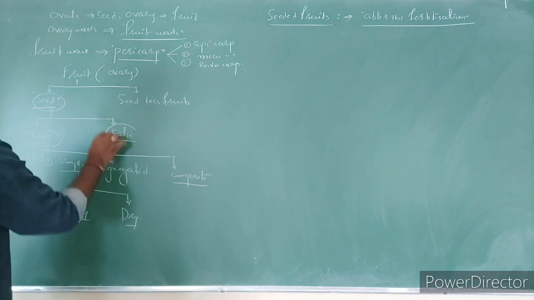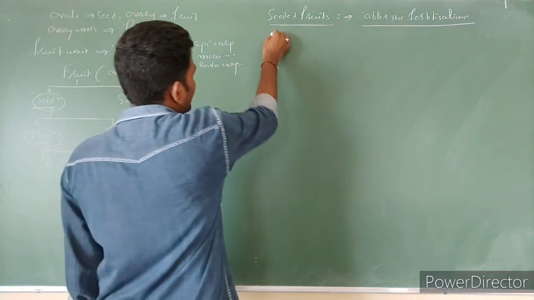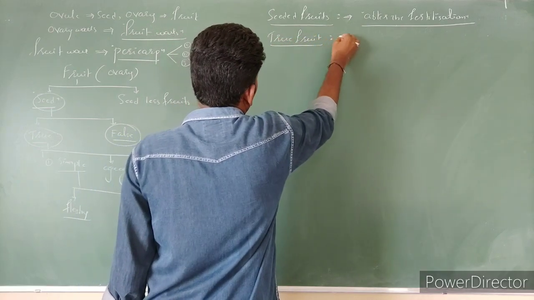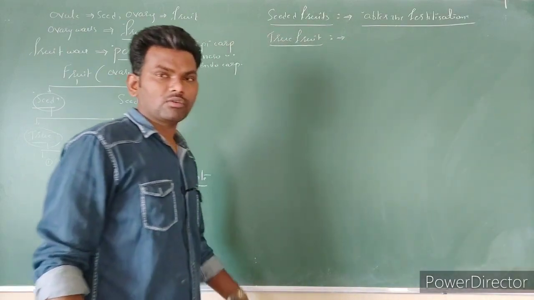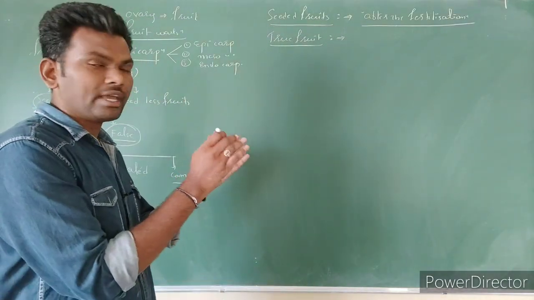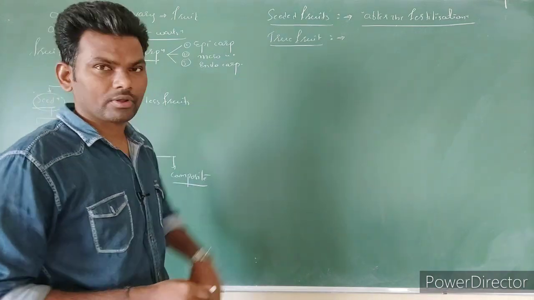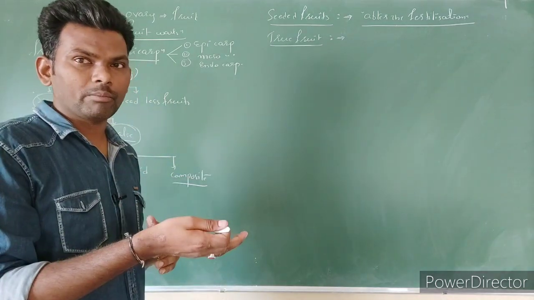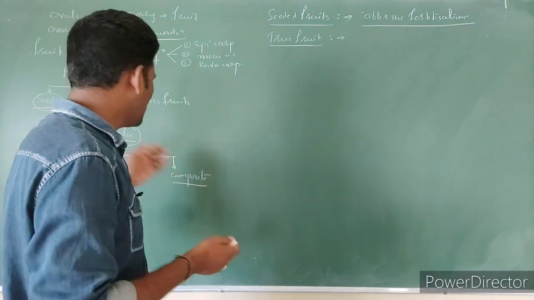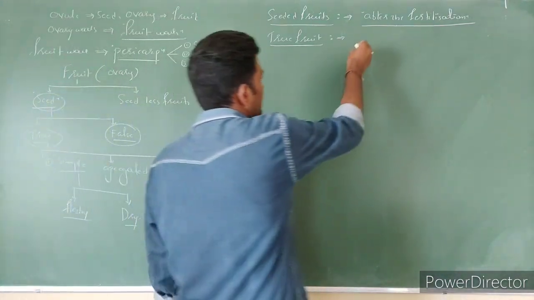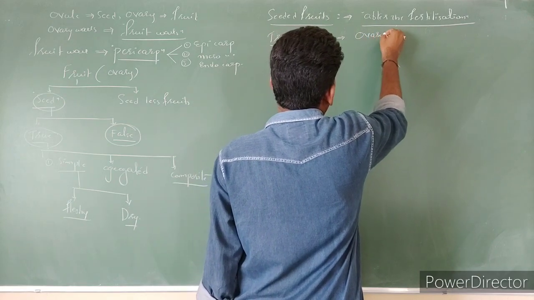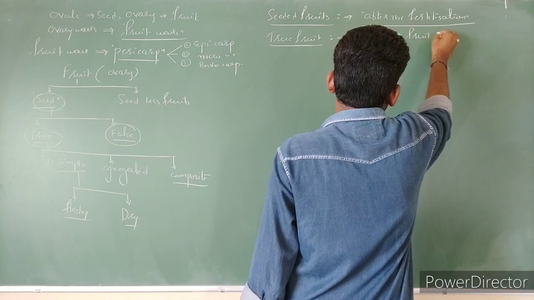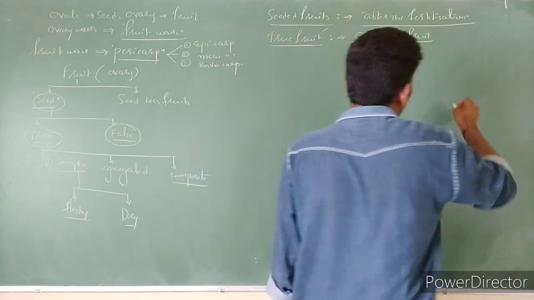Next, true fruits. What is true fruit and what is false fruit? True fruits means here the ovary becomes what? Fruit. After fertilization, if the ovary becomes a fruit, that is called as what? True fruit. If a part other than the ovary is involved in the formation of the fruit, such fruits we can call as what? False fruits. True fruit here: after fertilization, the ovary becomes the fruit. So such is called as what? True fruits. For example, mango, right?